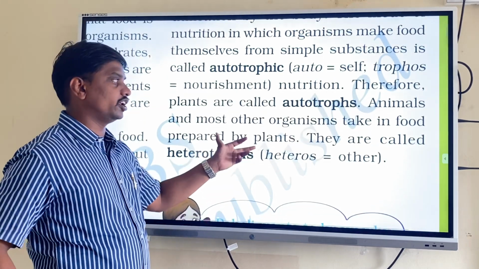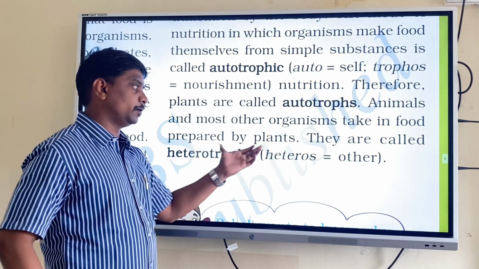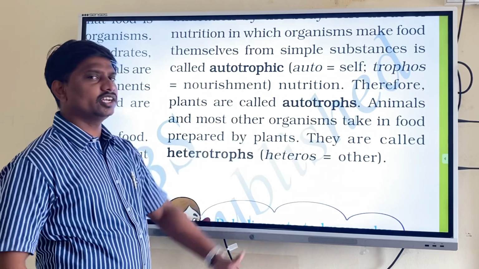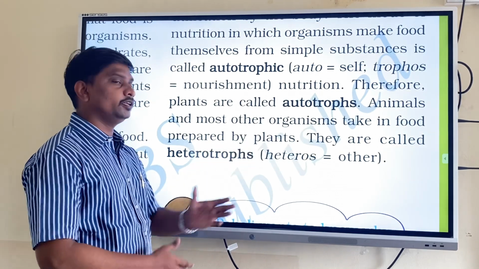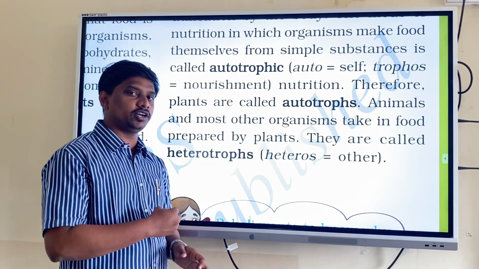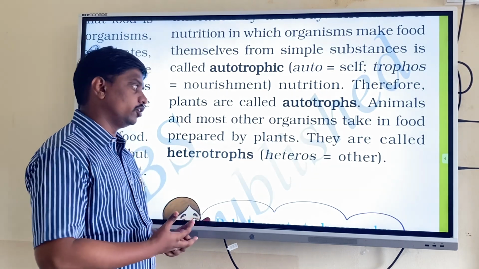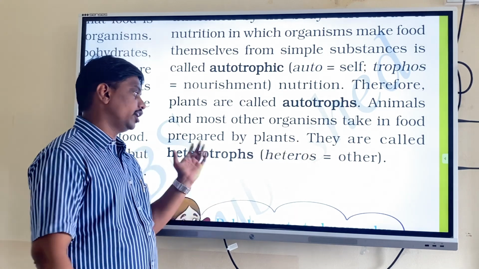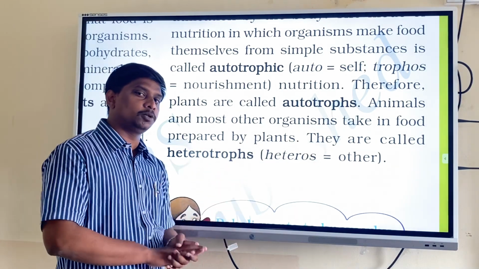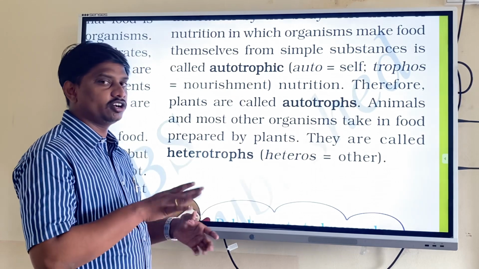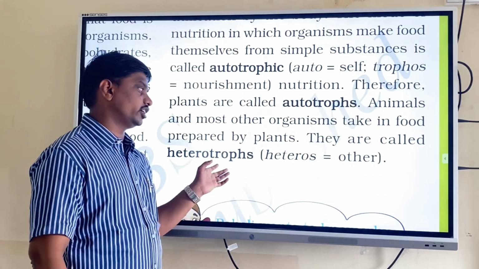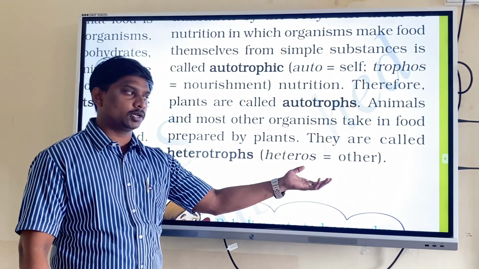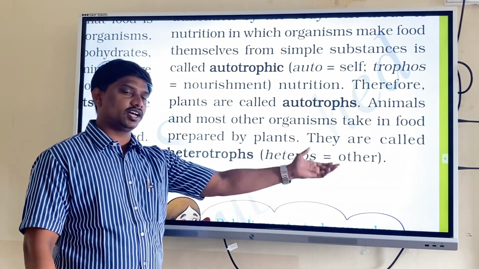Animals and most other organisms take in food prepared by plants. We eat plant products for the development of our body, and other animals also eat plants and plant products. The animals which depend on plants or plant products, directly or indirectly, are known as heterotrophs. Hetero means other, so their nourishment is taken from others.